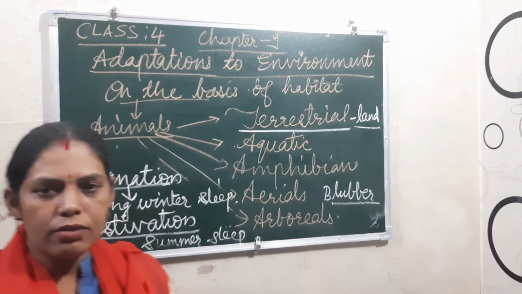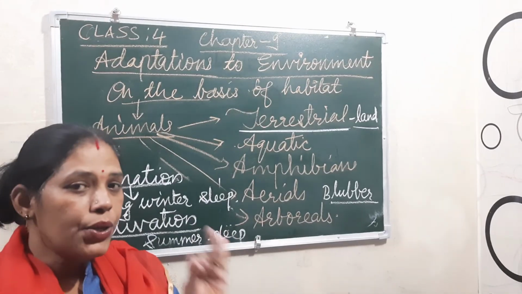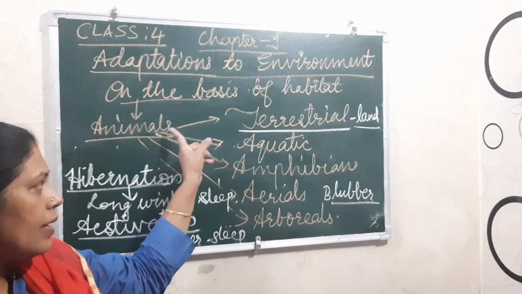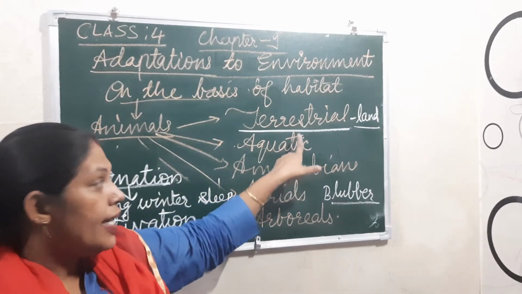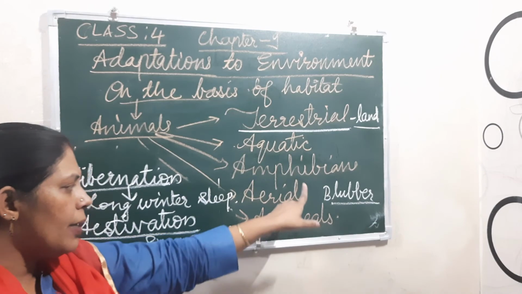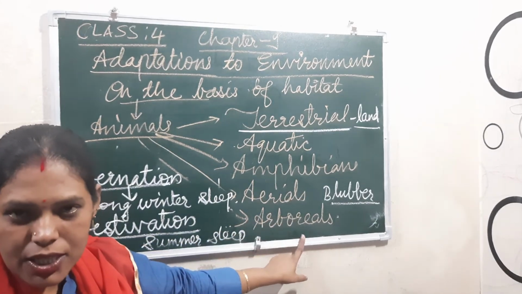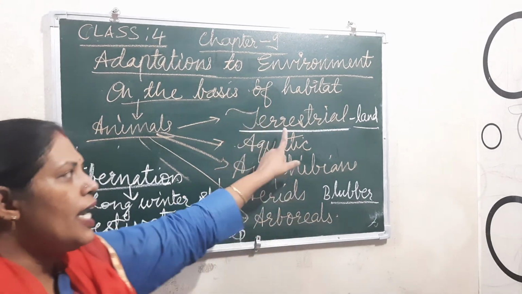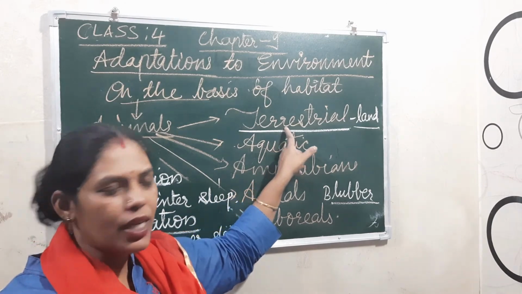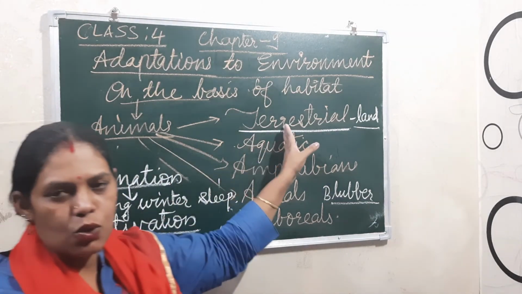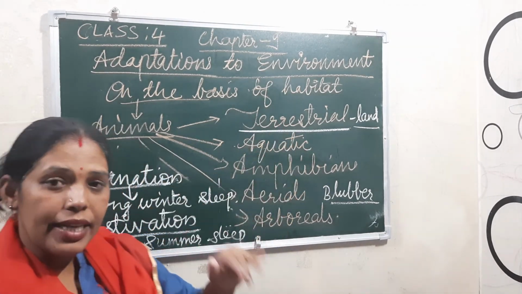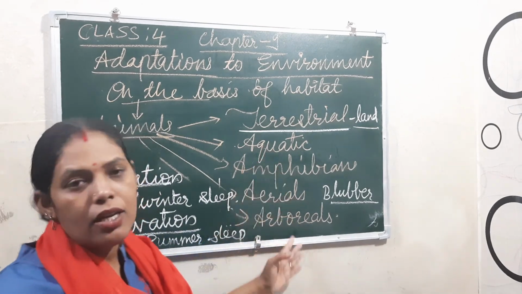Okay, according to habitat, animals are divided into mainly 5: terrestrials, aquatic, amphibians, aerials, and arboreals. Today I explained only about terrestrials. These are all terrestrials only. And in the next class I will explain about the others.